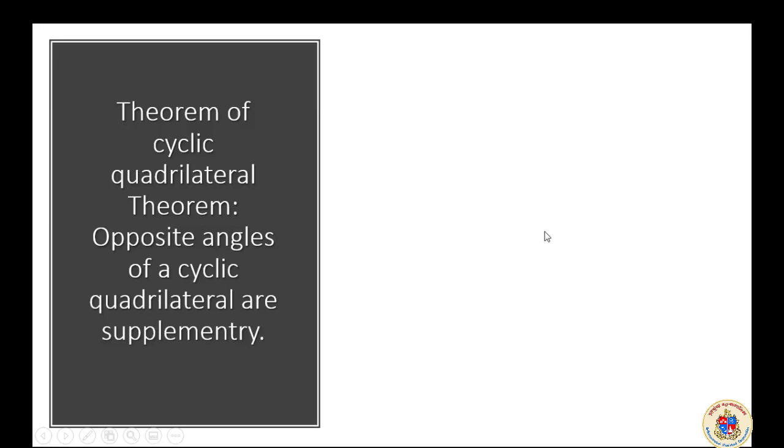Theorem of cyclic quadrilateral. What is it? Opposite angles of a cyclic quadrilateral are supplementary. When the theorem was made, it took one property.